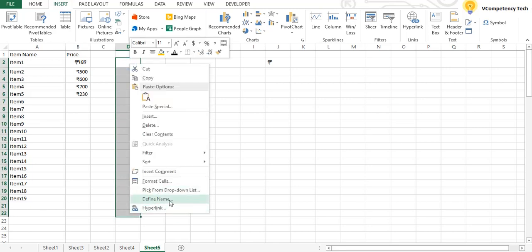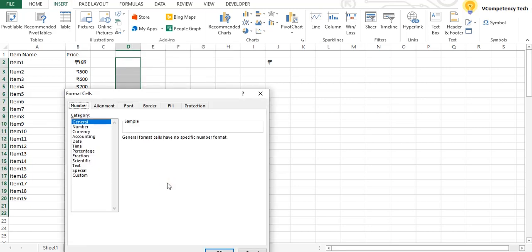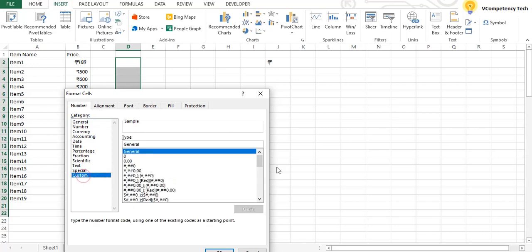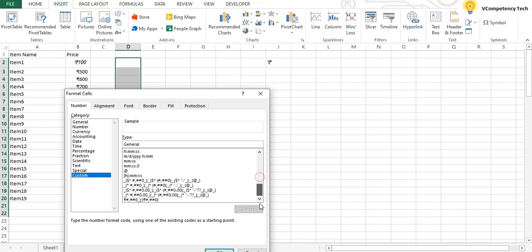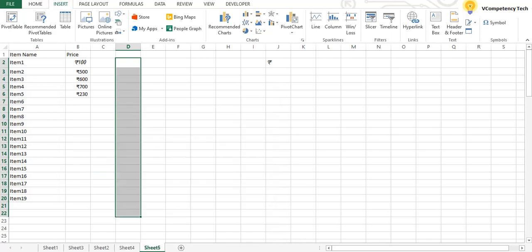Right click, Format Cells, Custom. See, this is coming. Once you have done it for one, it comes here, so you can select from here. Okay, so this is how we can use the rupee symbol with the price.